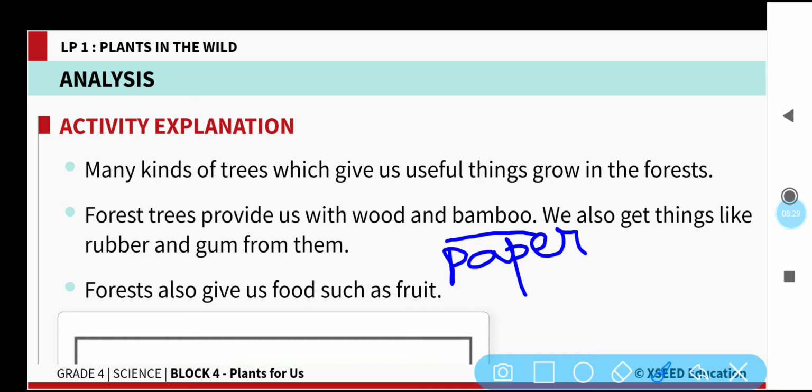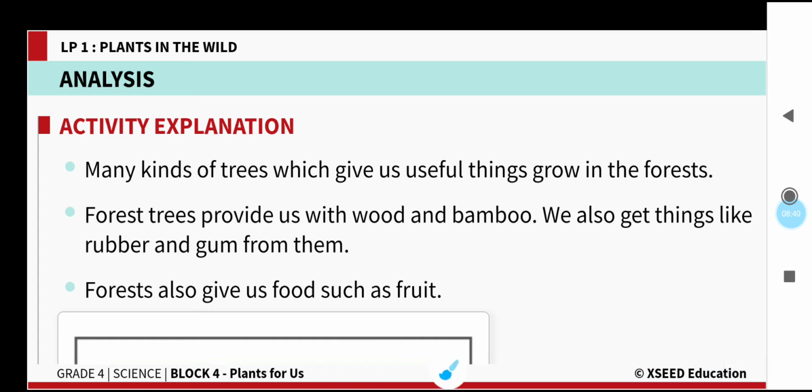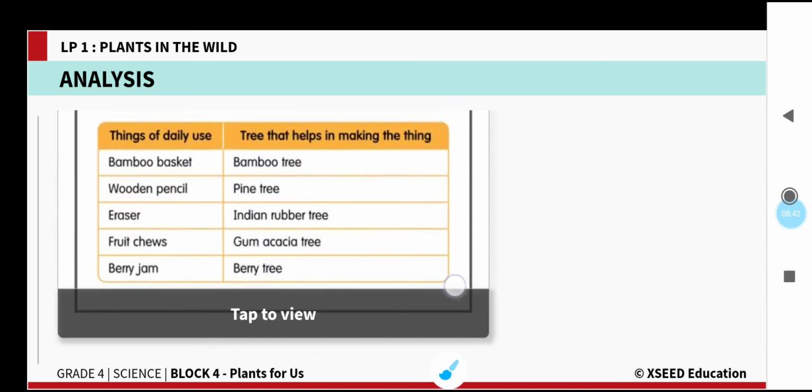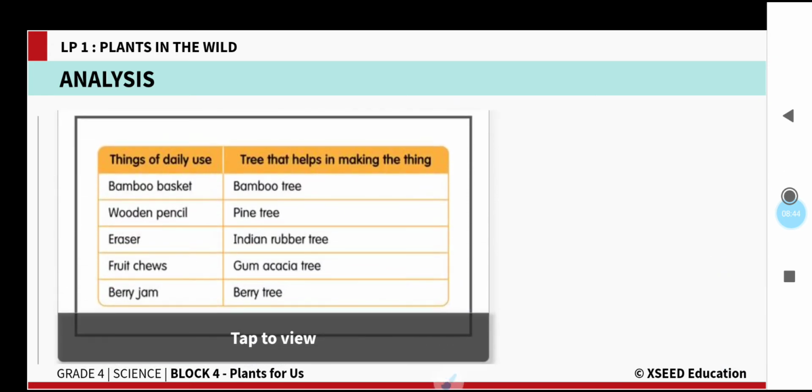We also get things like rubber and gum from trees. Forests also give us food such as fruits. You know this very well. We are getting fruits and vegetables from plants only. Now we will see this tabular column.